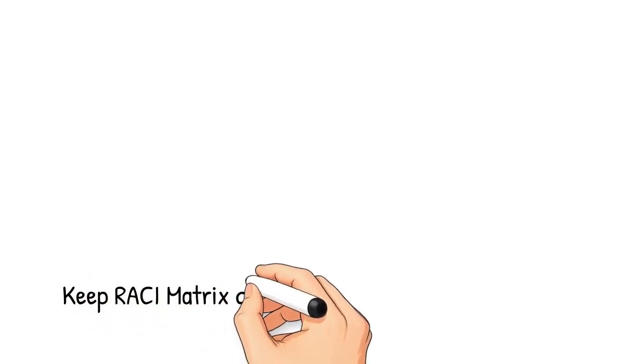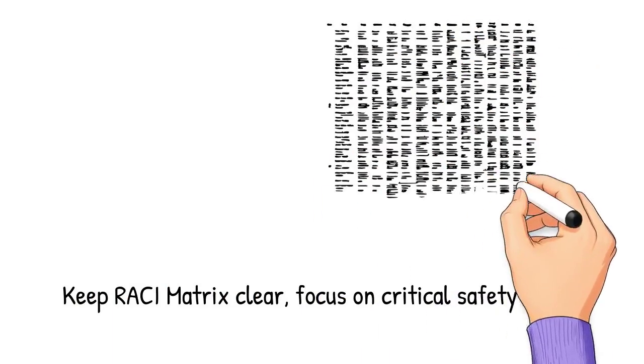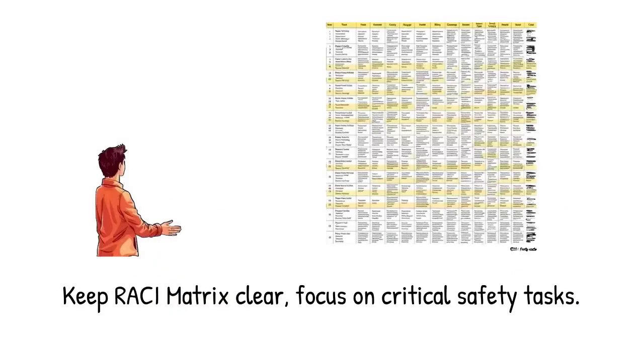Another mistake is creating a RACI matrix that is too complex. The goal is clarity, not confusion. Keep the chart simple, readable, and focused on key tasks. A matrix with hundreds of rows becomes useless. Focus on critical safety tasks that influence risk control performance.